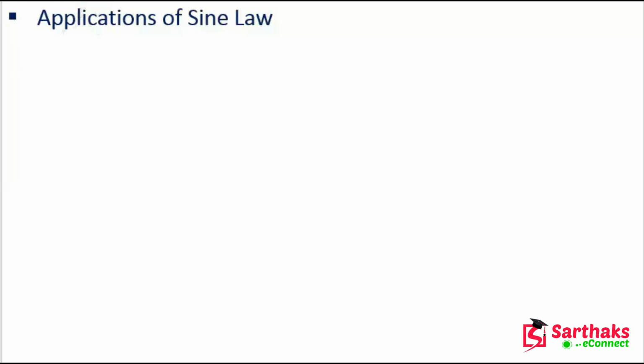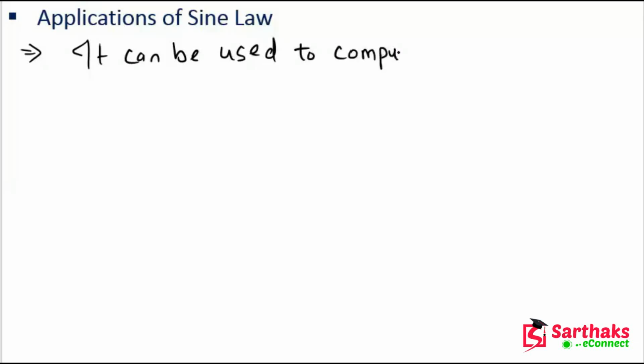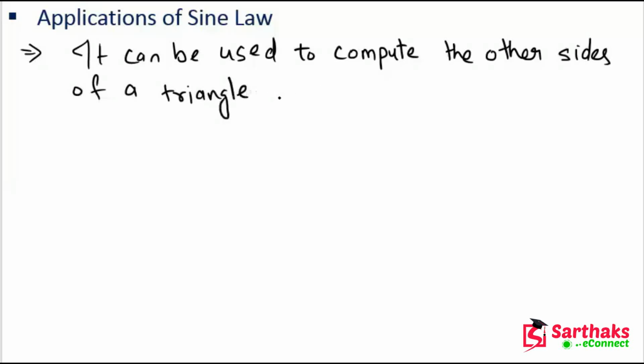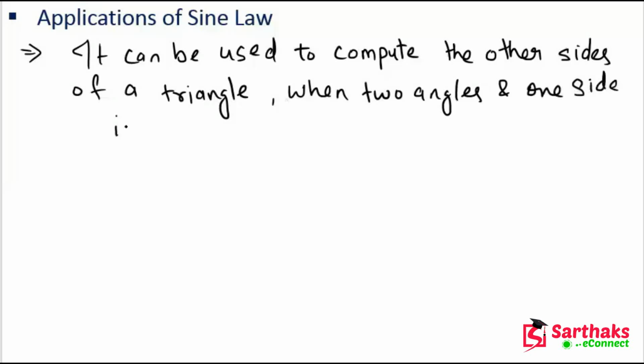So the first important use is that it can be used to compute the other sides of a triangle when two angles and one side are given.